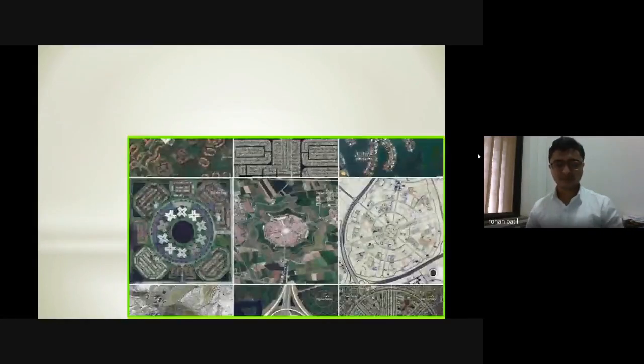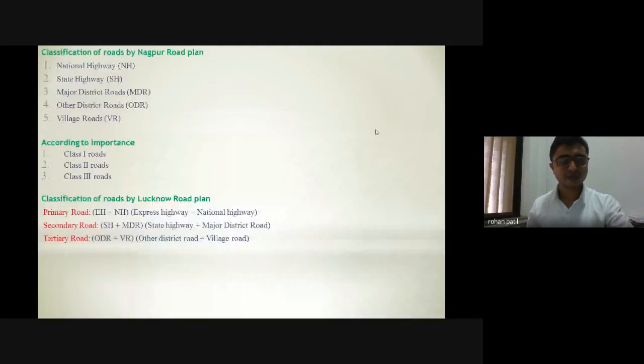So this was the classification of roads, and here we stop for today. We'll go on to road patterns. As we have seen, it was recommended by the Nagpur road plan that we go for star and grid patterns. All those patterns related to roads will be covered in the next lecture.